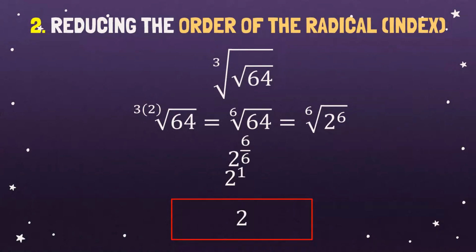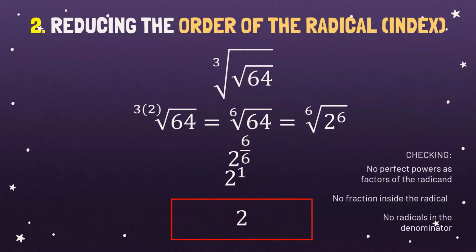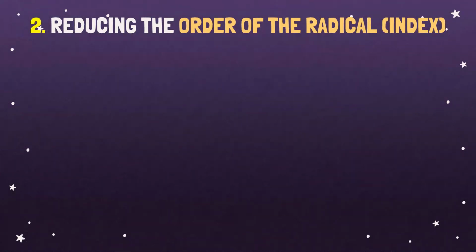And we have the last example. Sixth root of 27, m raised to 3, n raised to 3. Now, I get the root of 27, such as 3, because 3 is the cube root of 27.